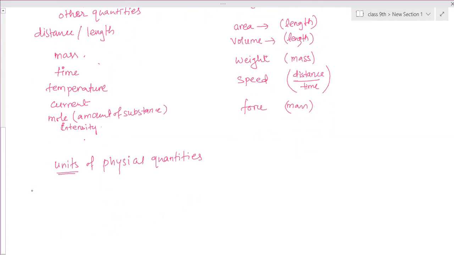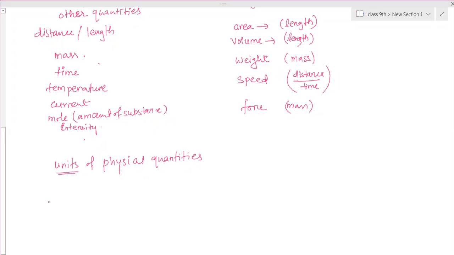If you consider length is measured in terms of meter, mass is measured in terms of kilogram, time is measured in terms of second. So that is the basic fundamental thing in which we are measuring these values. That is called a unit.